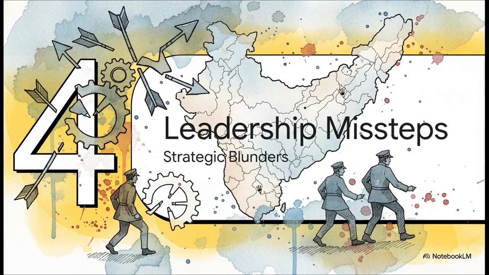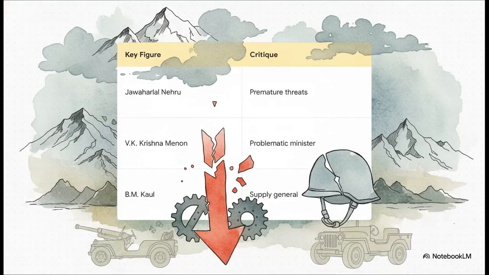So, how did things go so wrong? The source material offers a pretty heavy critique of the Indian leadership at the time, pointing to some major strategic blunders. Let's break down those specific missteps.